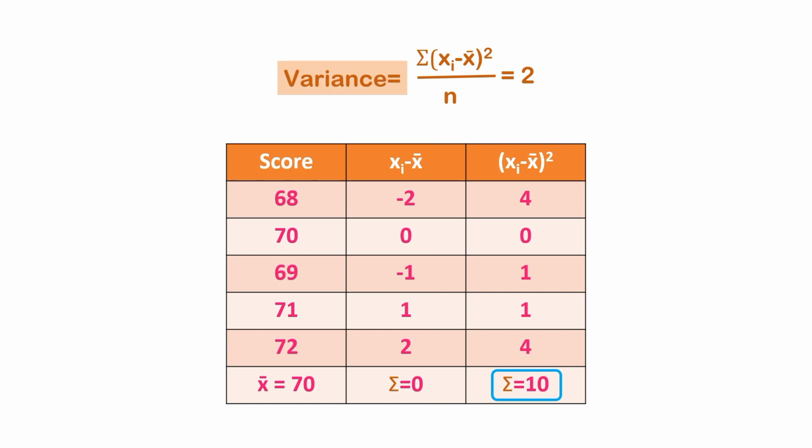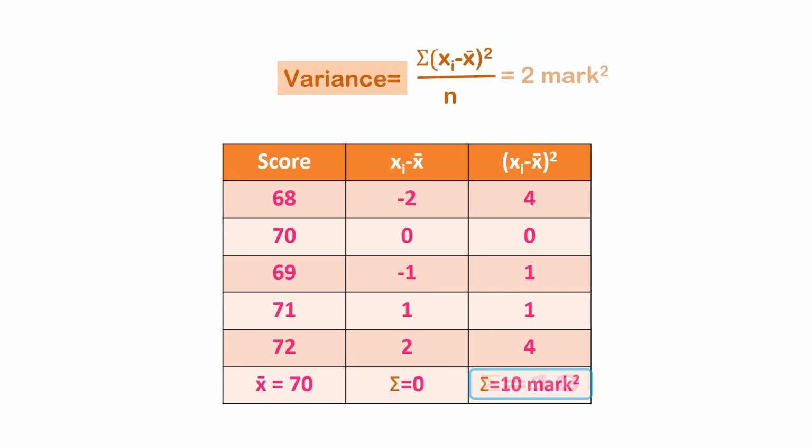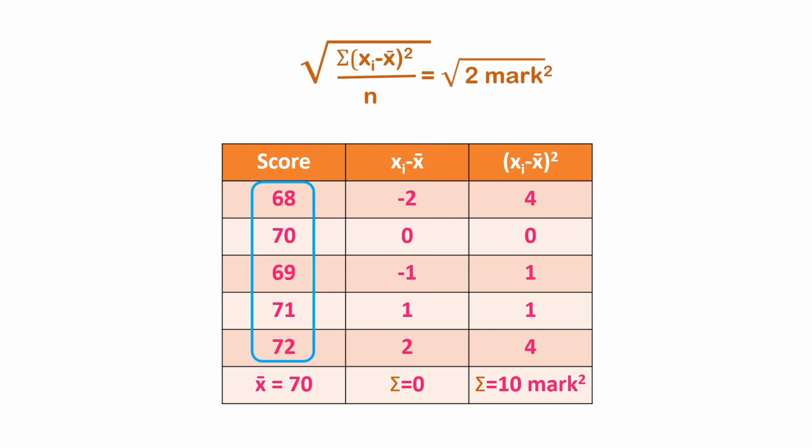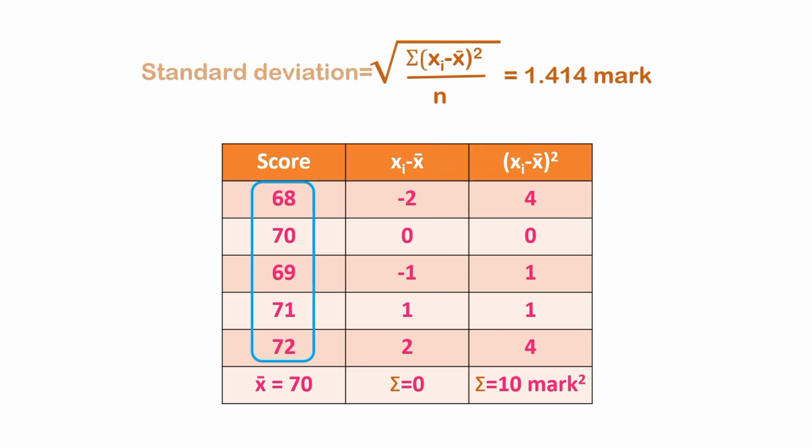But there is a problem. If we square this dispersion, we get a squared unit like mark square, meter square, kg square, and so on. But our data unit is not squared. Then how will we remove this problem? In this case, we take the square root of this variance. For that, we get the same unit as our data, like mark, kg, meter, and so on. This process is called standard deviation.